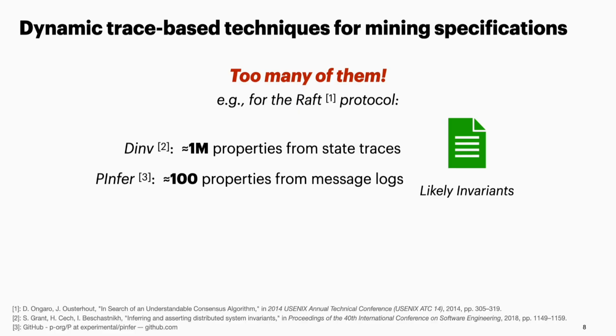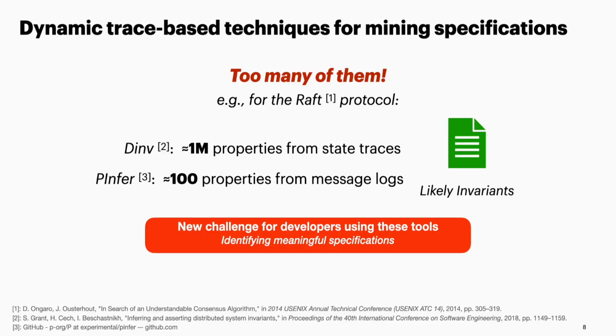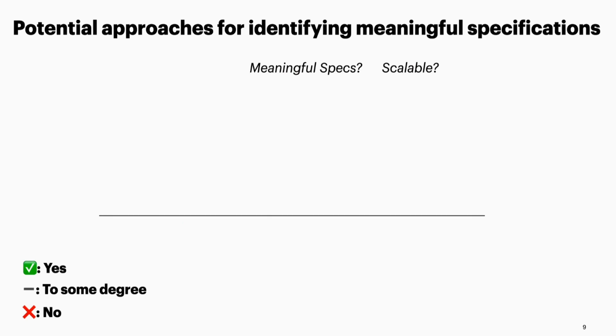A more recent work, InferBeta, which we developed at AWS, reduced this number to around 100 by using a more exhaustive pruning step, leveraging a model checker. However, this 100 can still be too many for developers to look at. And this brings a new challenge to the developers using these techniques, which is identifying meaningful specifications from a large and noisy set.